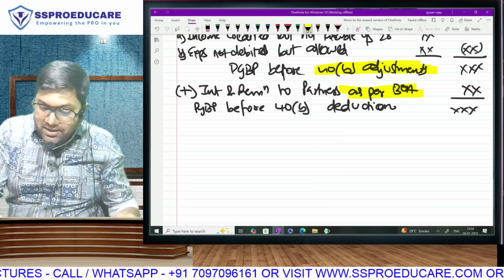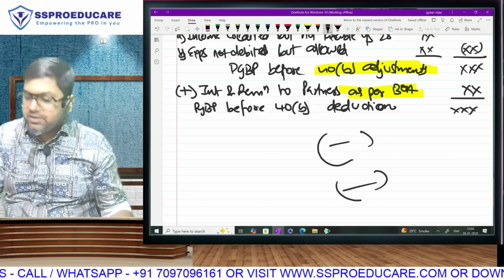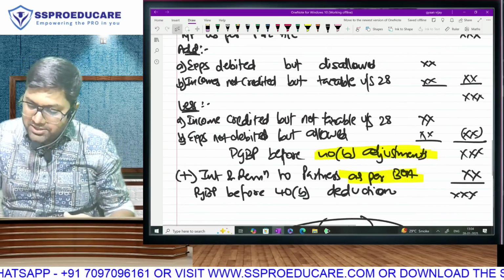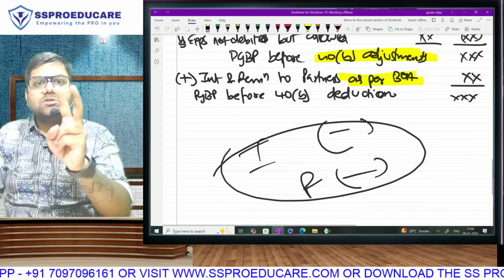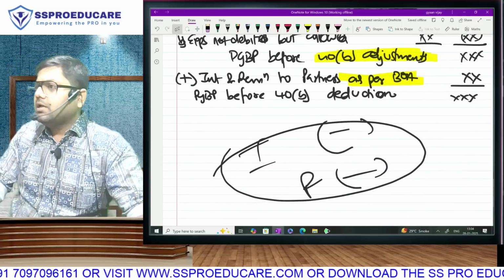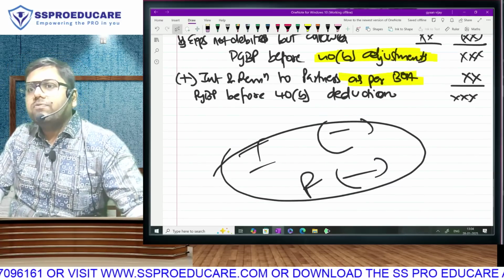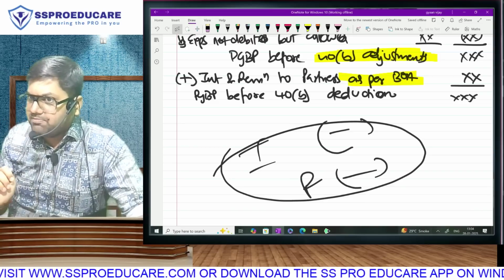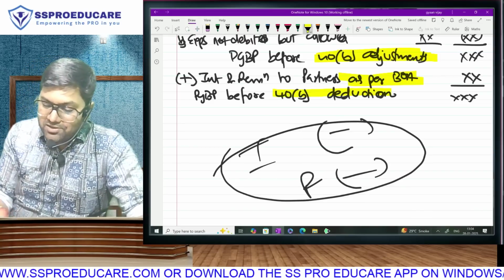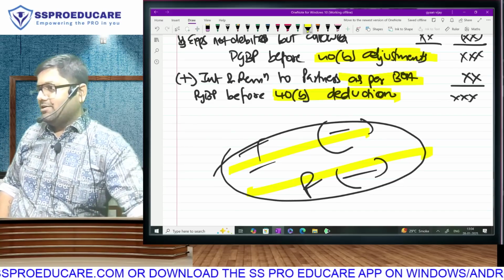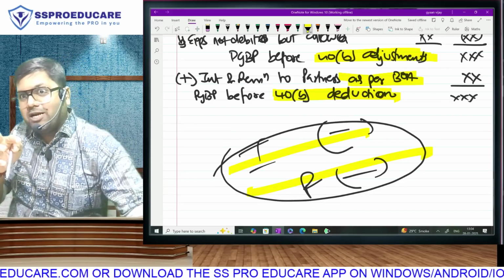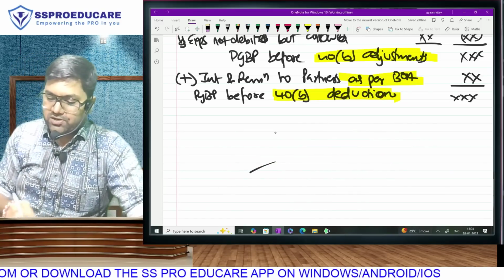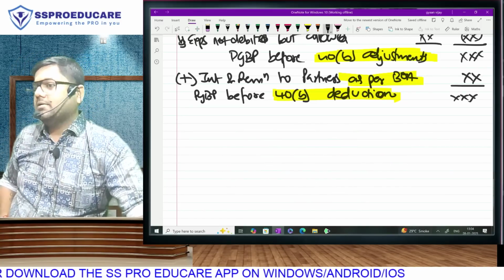So what is the only thing now remaining? Less interest as per tax, less remuneration as per tax. If I give these two deductions, do you understand? Everything else of PGBP is over, because all other adjustments of PGBP I have already completed. I am two steps away from completion of my PGBP. Give deduction of interest and give deduction of remuneration. That means I am only two deductions away, and the calculation of both is given in 40B. So look at my particulars before the 40B deductions. When the adding part was still left, I call it before adjustments. But if the adding part is over and only the minusing part is left, then what will I call it? Before 40B. Correct?